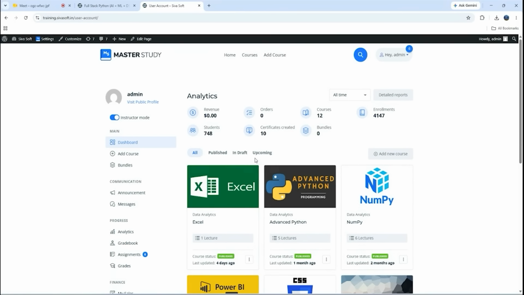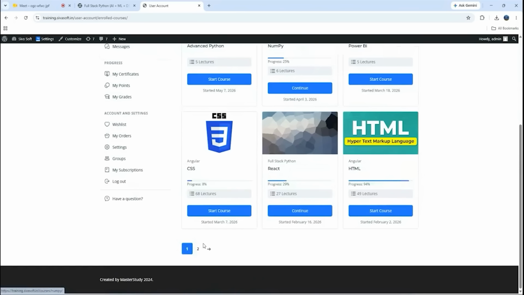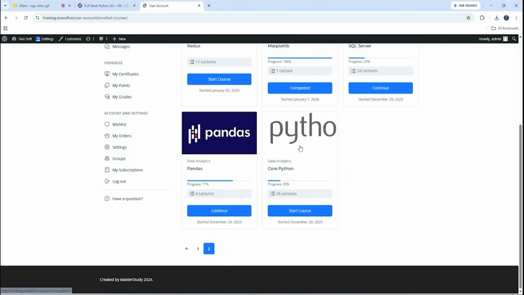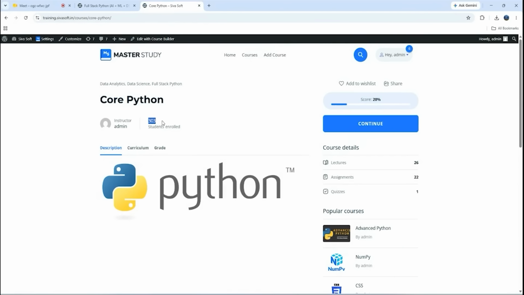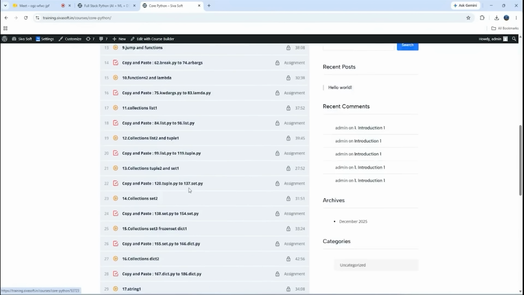Okay. But whatever. So once if you log in, if you go to enrolled courses, let's say Python. So whatever the data that you are seeing here, so this data includes current month and previous month. Okay, current month as well as previous month. So nearly, so 303 students enrolled. So this is not only for full stack. So whether if you take data analytics course or data science or full stack Python, any course, Python is common. Okay, current month, previous month, 303 students enrolled. If you click on curriculum here, you can see all those. Okay, this is only for core Python.